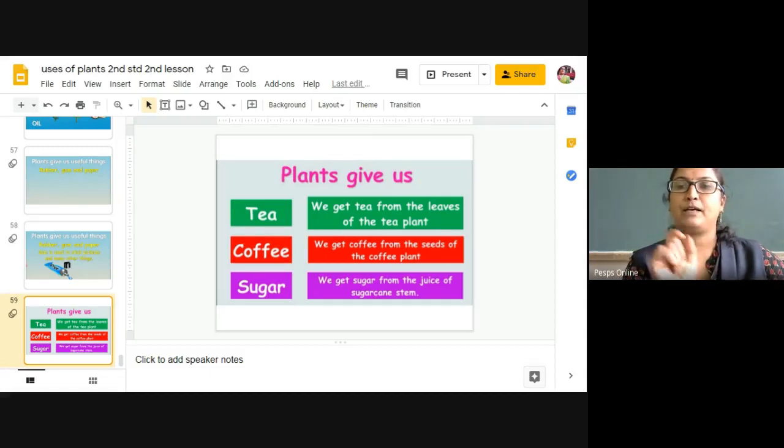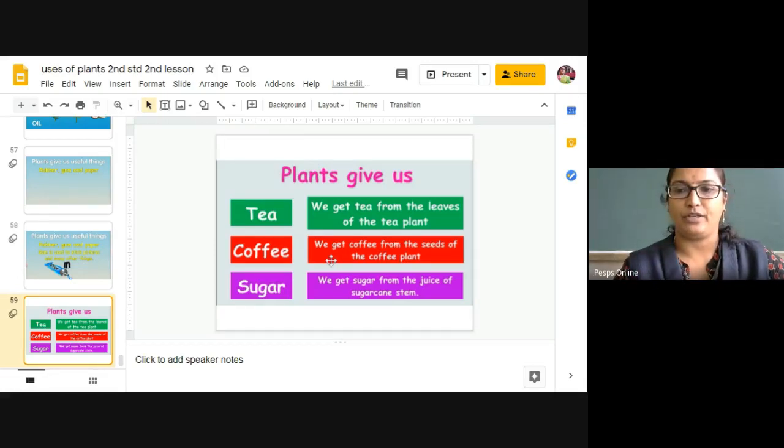First they will pluck the fresh young leaves of a tea plant. Then they are going to dry it in the shade. Then they are going to powder it. That powder we are using as tea powder.